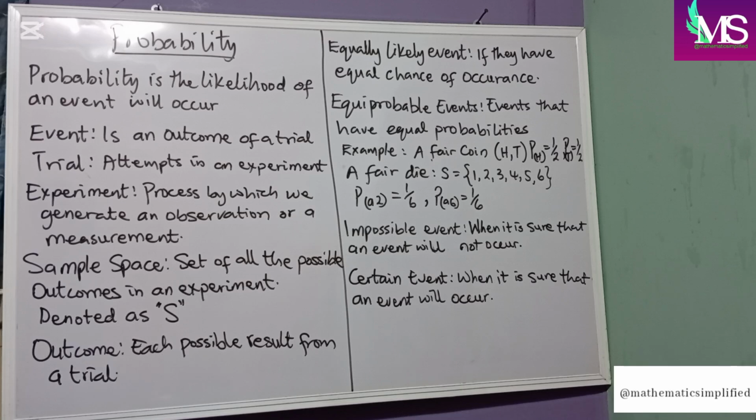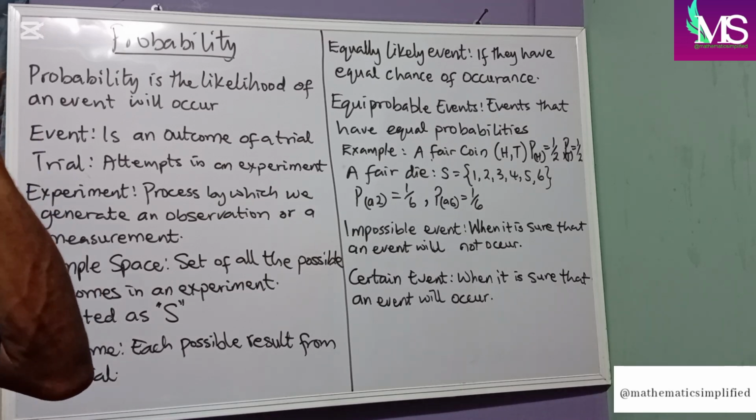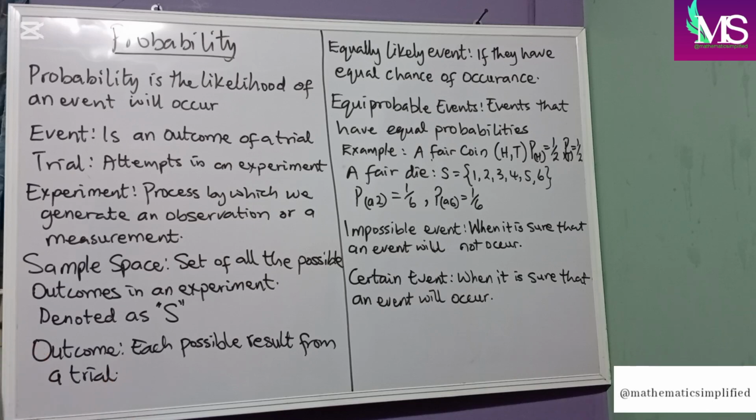An experiment is a process by which we generate an observation or a measurement. Now, sample space is a set of all the possible outcomes in an experiment, and is denoted by S.